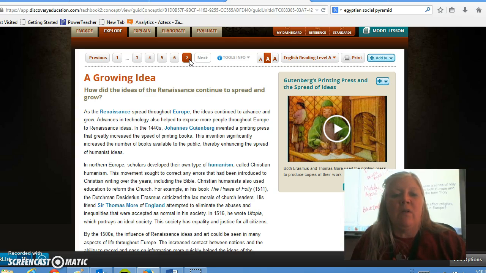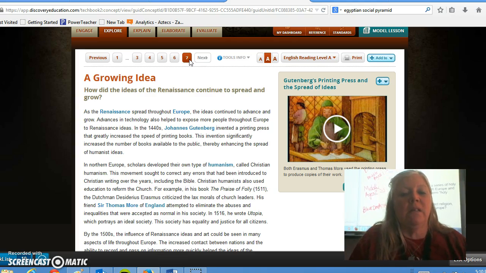In Northern Europe, scholars developed their own type of humanism called Christian humanism. This movement sought to correct any errors that had been introduced to Christian writing over the years, including the Bible. Christian humanists also used education to reform the church. For example, in his book, The Praise of Folly, Dutchman Desiderius Erasmus criticized the lax morals of the church leaders. His friend Sir Thomas More of England attempted to